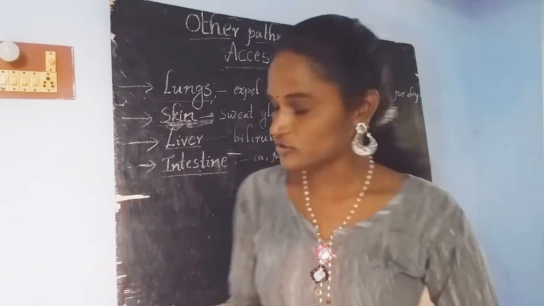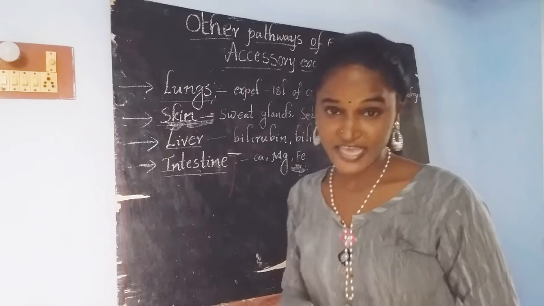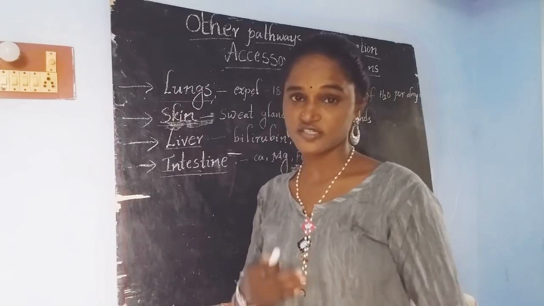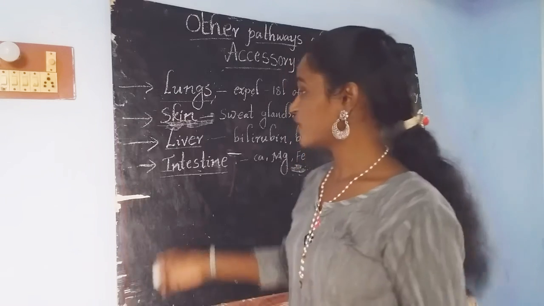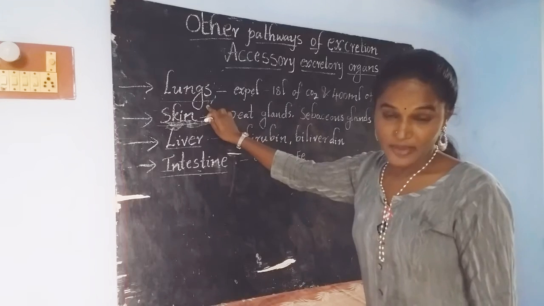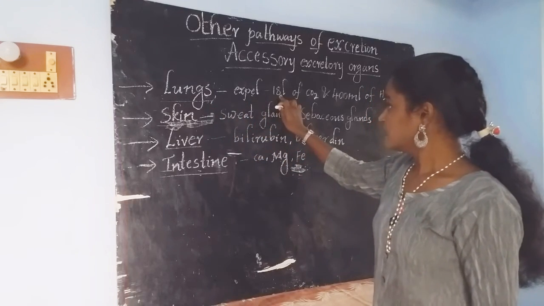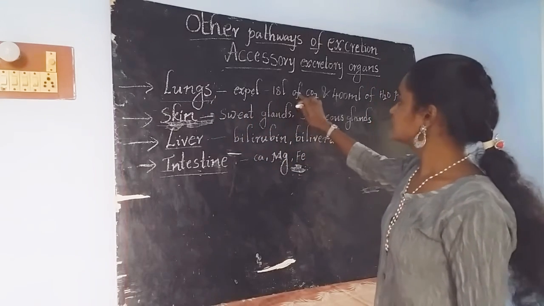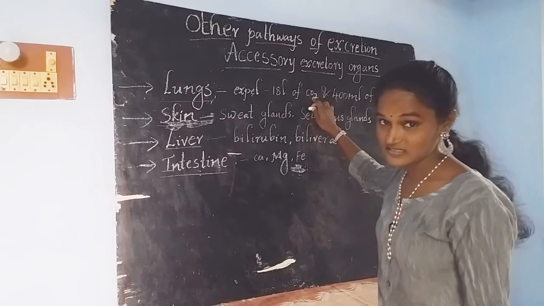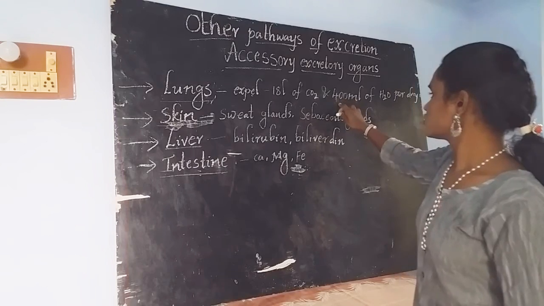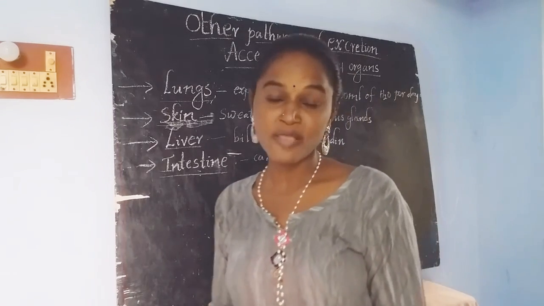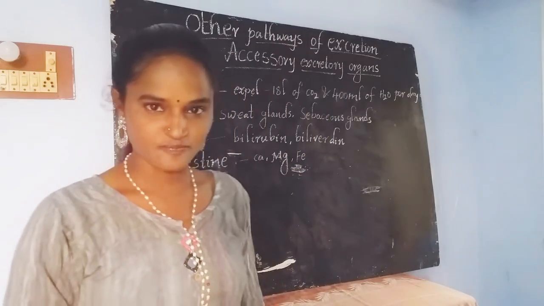If we talk about the amount, how much carbon dioxide is eliminated from our body and how much water is excreted through the lungs: see here, the lungs have the capacity to expel 18 liters of carbon dioxide gas per day, and also 400 ml of water per day.